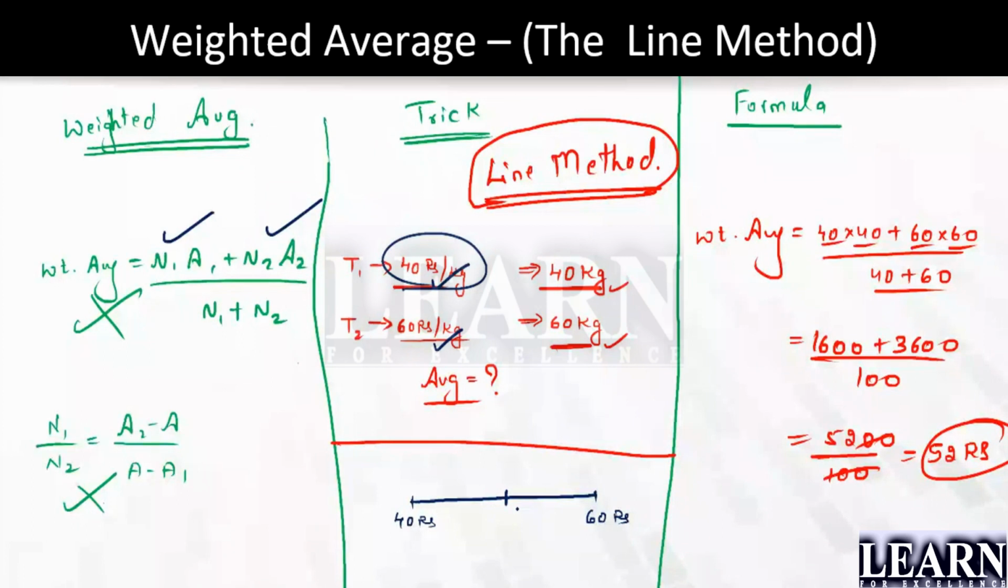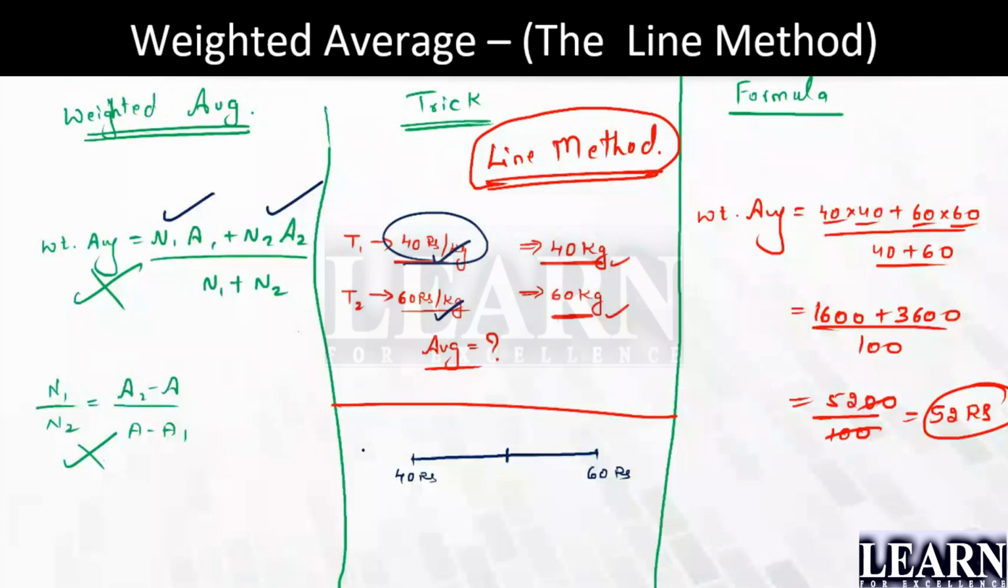Yes. When you're going to mix 60 rupees per kg tea powder with 40 rupees per kg tea powder, of course your rate will never be below 40. It will never be here. It will never be above 60 also. It should be somewhere in between. This is the hint we know. Now, what is it that they have told?